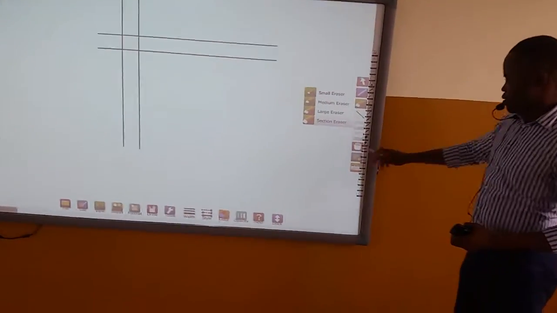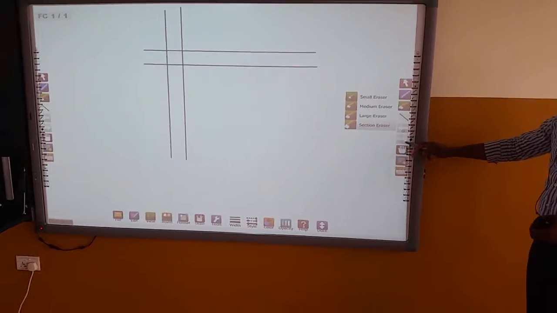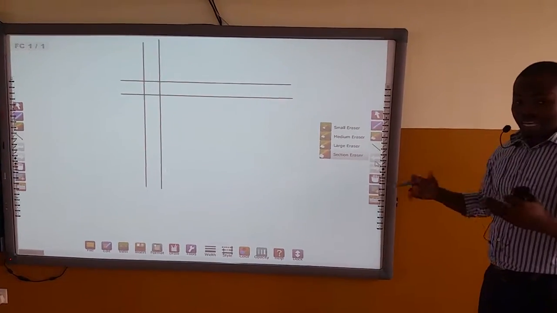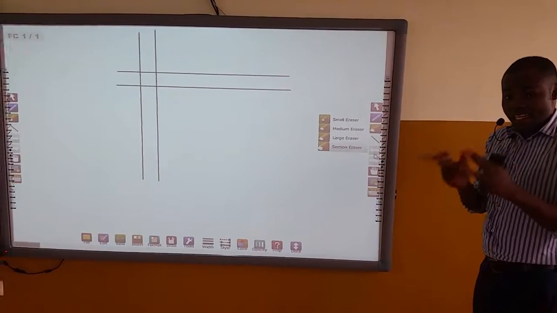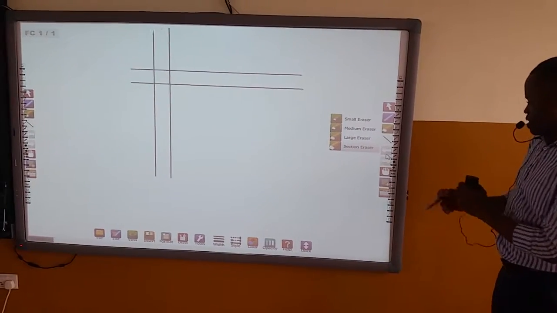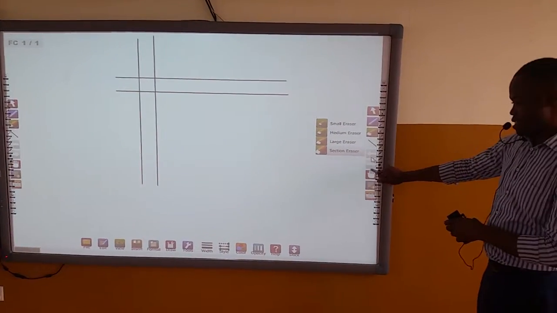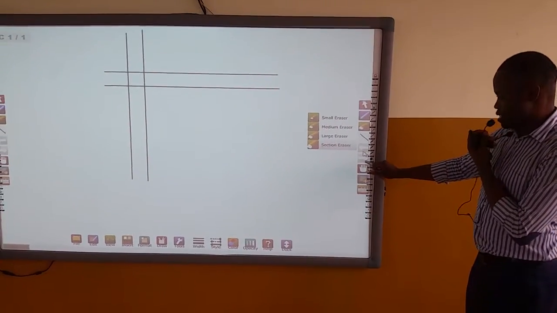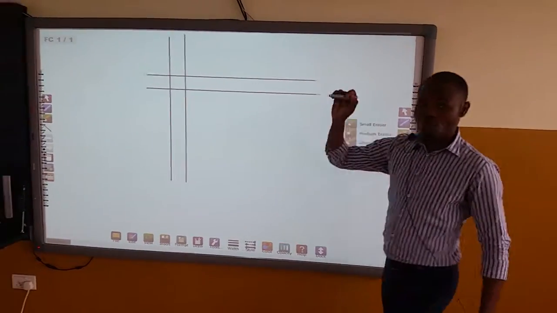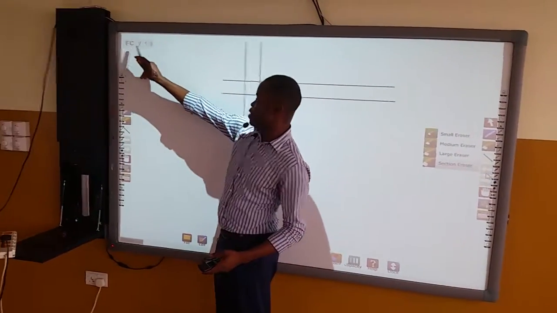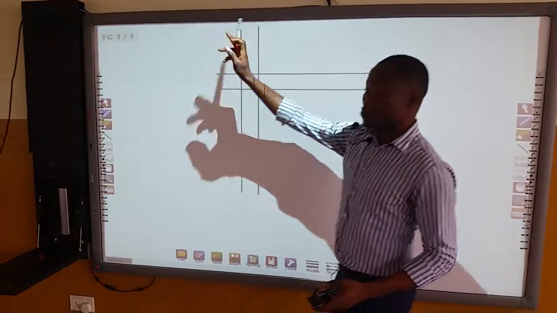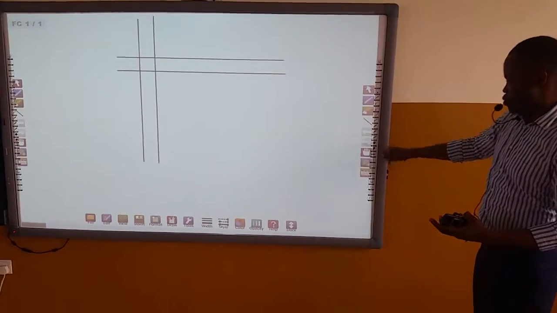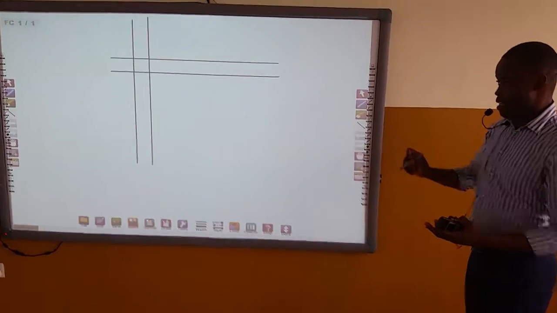Okay, now we have some tools here which are dim. What these tools are used for is switching between the pages. So this is the previous page, this is the next page. The reason it has been dimmed is that for now we have only one page. So when you check here, it tells you 1 out of 1. Now as we move on, when we add on pages, we'll come back to these two tools. Until then, let's go on.